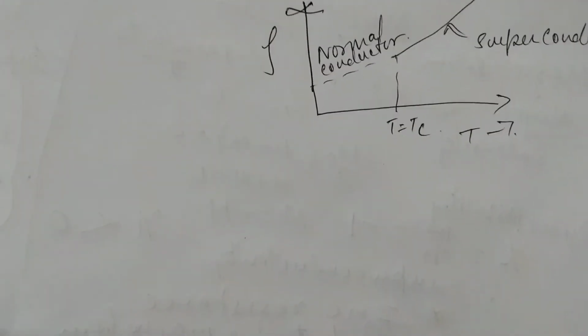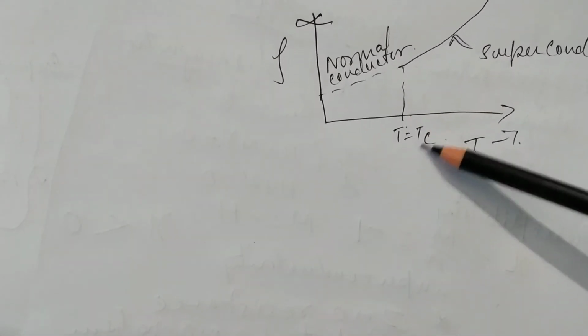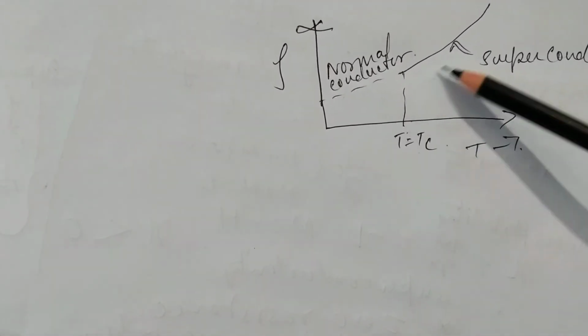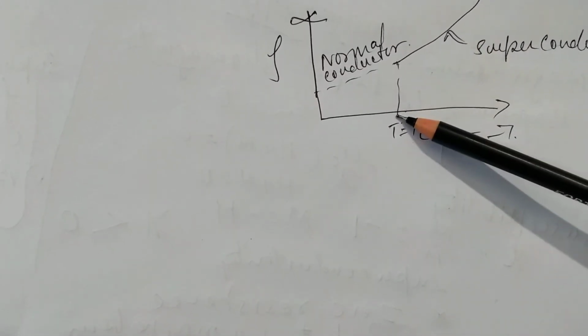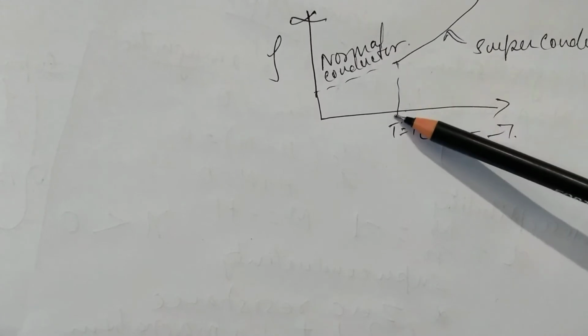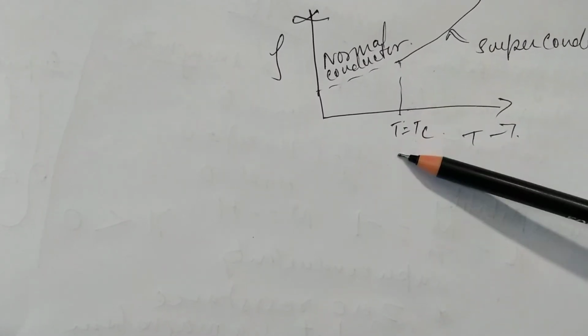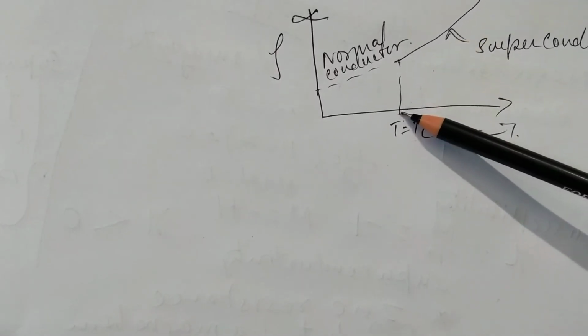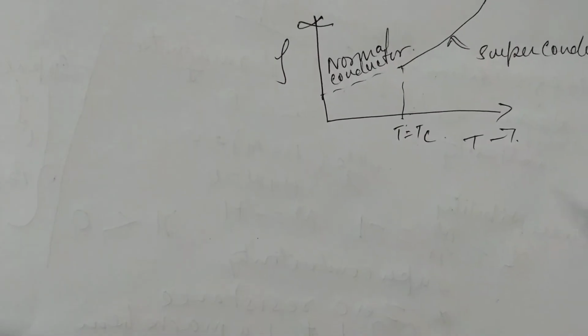So here it can be seen that at temperature T equals critical temperature there is a sudden dropout, and the resistivity is completely equal to 0 at this point. This is what we call the critical temperature. Tc is the critical temperature.